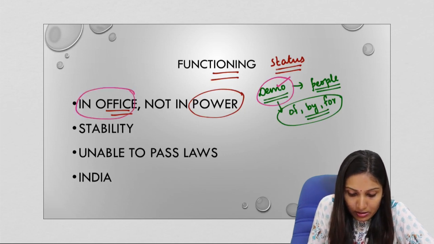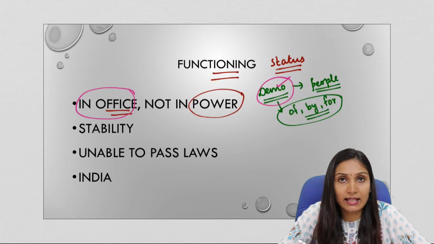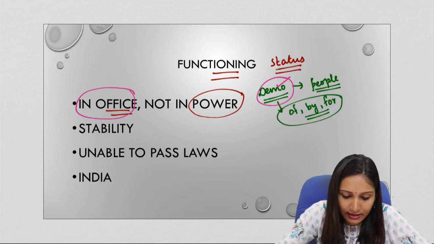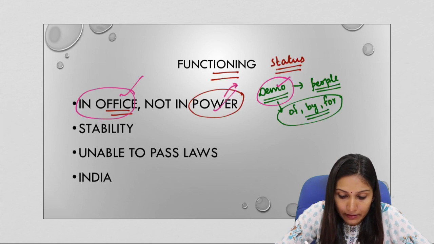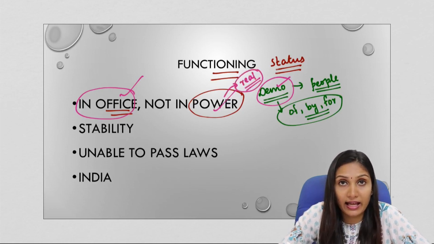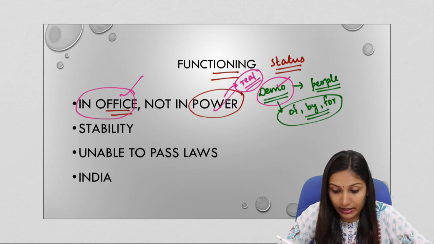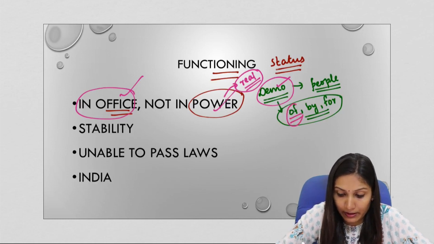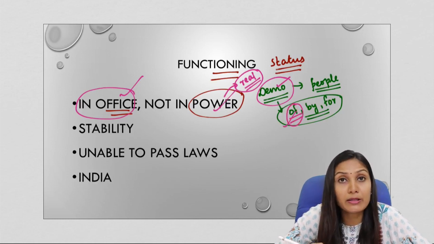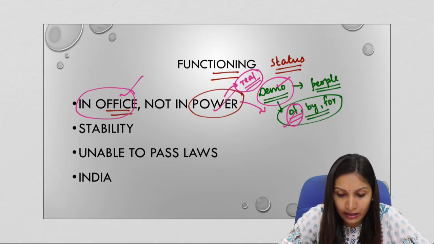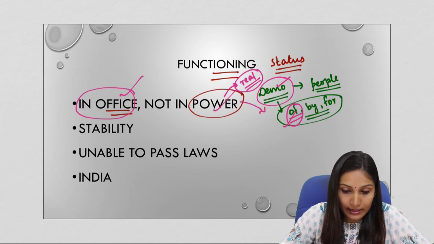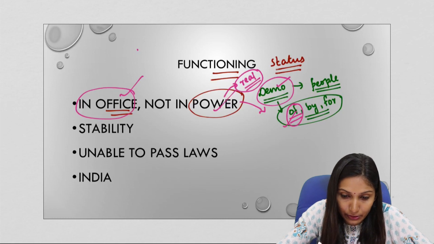So nominally we will see that there is a democratically elected government in office but not in power. It means that in real terms, a democratically elected government does not act in favor of people or does not function for the people, because it is a government of the people but it does not really work for the people. Now let us come to some of the countries in Europe.